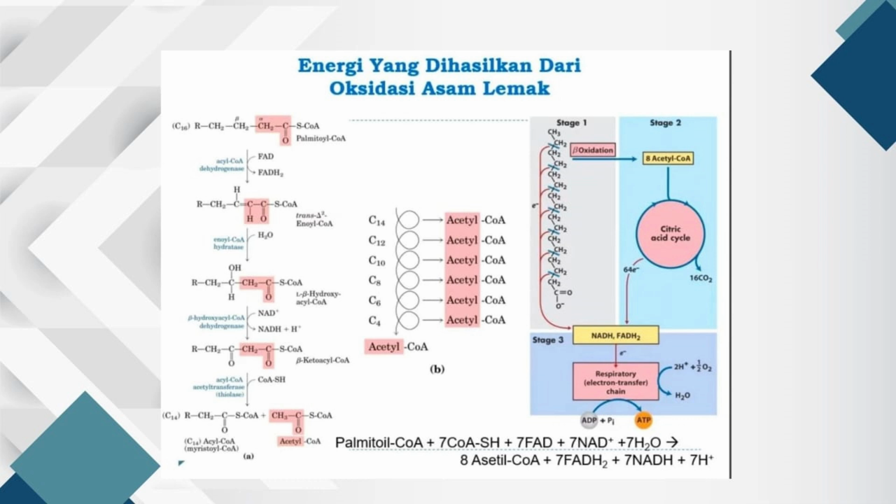Next, the third stage is another oxidation stage, aided by the enzyme hydroxyacyl CoA dehydrogenase. The goal is to release two H atoms.